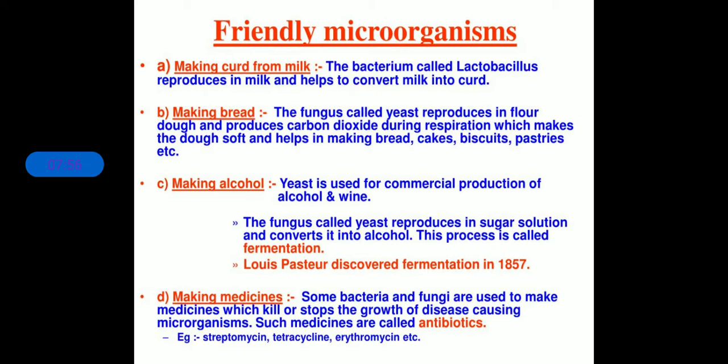When yeast and bacteria are mixed with this paste and it is left for a few hours, what would happen? It causes fermentation, which raises the mixture and makes it sour.